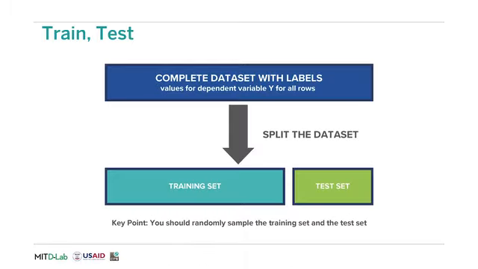Generally speaking, before you implement a machine learning algorithm, you need to collect data to train that algorithm. This dataset would have your outcome variable, in this figure y, for example, decision to hire or not to hire, as well as all of the predictors, for example, features collected from resumes. This complete dataset would then have to be split in a training set on which the model would learn and a test set on which we would determine the model performance. There are other details like cross-validation, which we'll not cover here, but I encourage you to read more on.